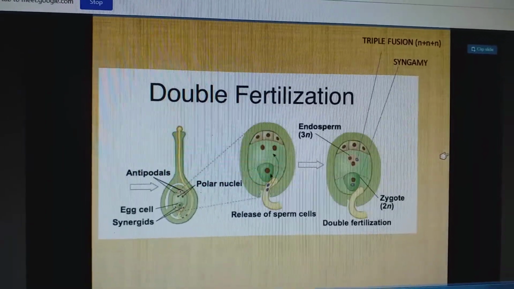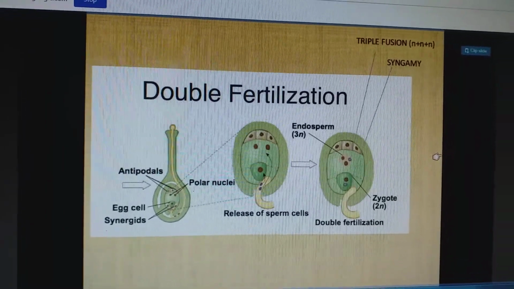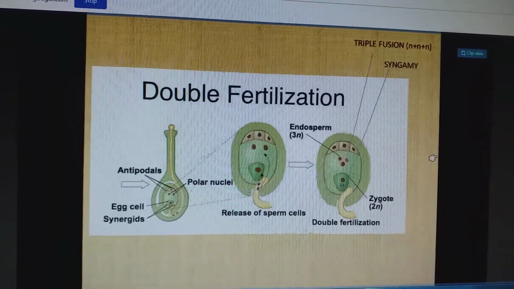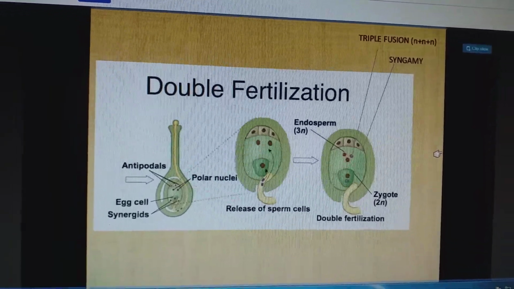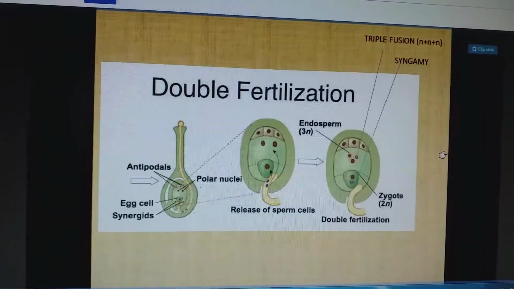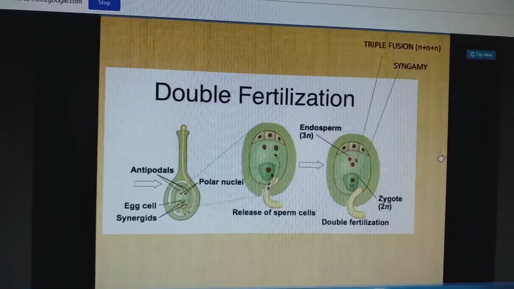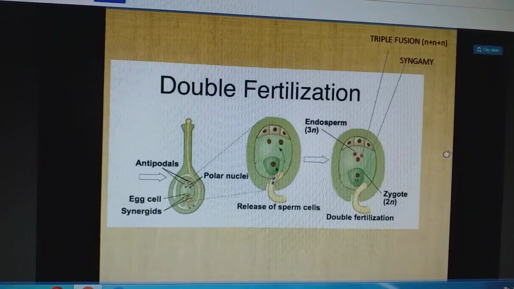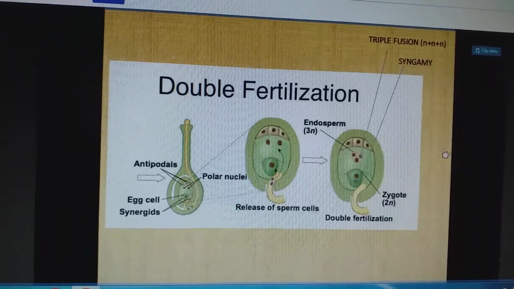The male gametophyte, the pollen, after germination, the vegetative cell will prepare a pollen tube which will go through the style and reach up to the ovary, nearby the ovule.